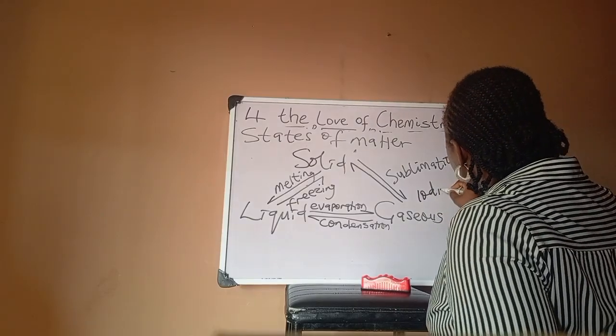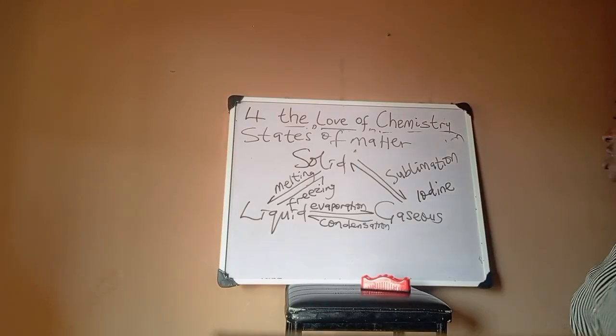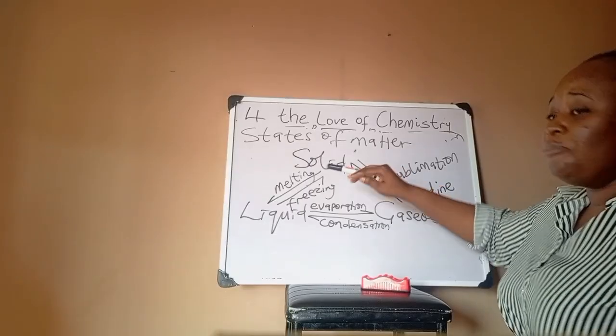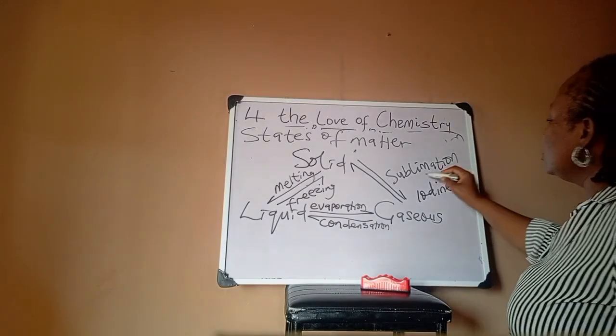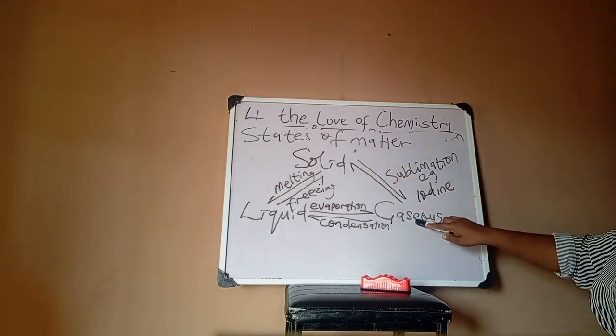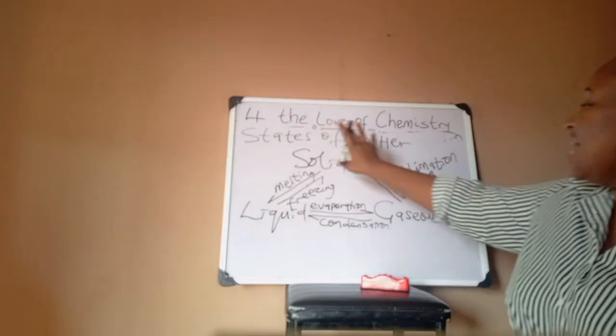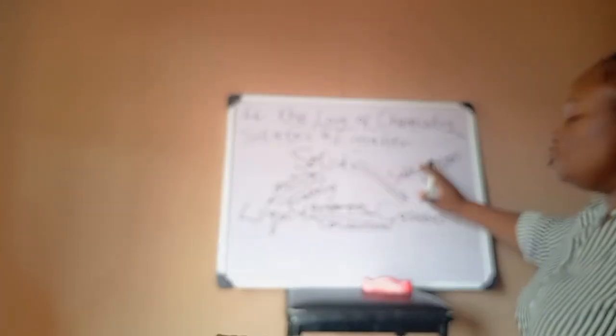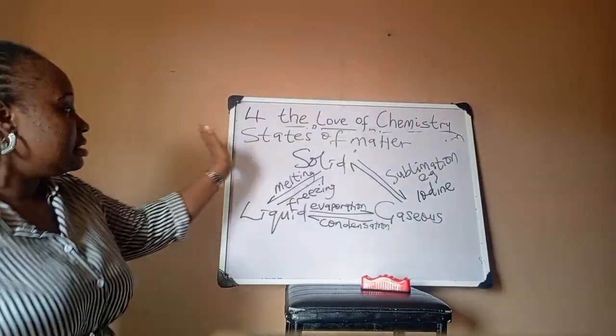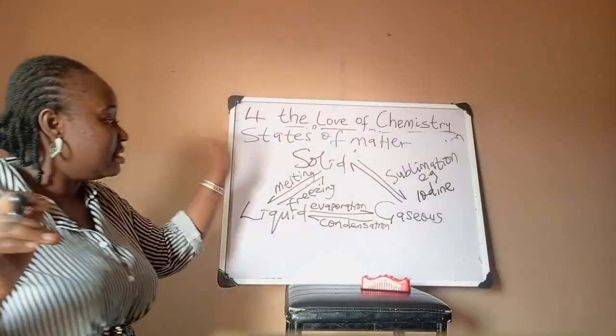Alright, the same thing, substances like iodine do not exist in the liquid state. When the temperature is low and the kinetic energy is low, it is in a solid state, while when the temperature is high and the kinetic energy is high, it goes directly into the gaseous state. And that phenomenon whereby a solid goes directly into the gaseous state or a gas goes directly into the solid state is what we call sublimation. And that is that for changes that occur in the states of matter.